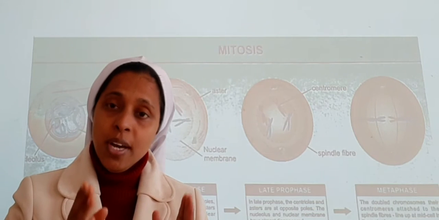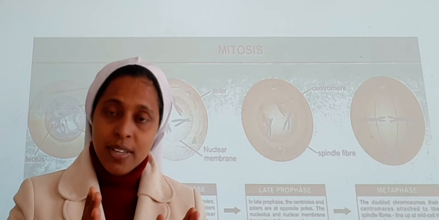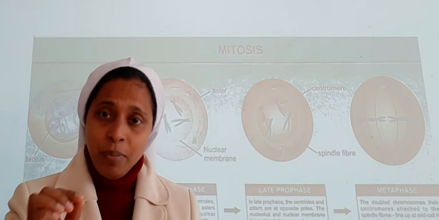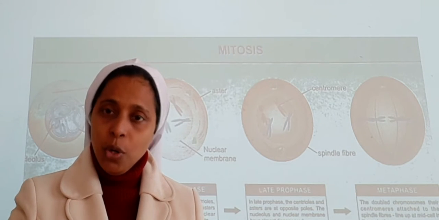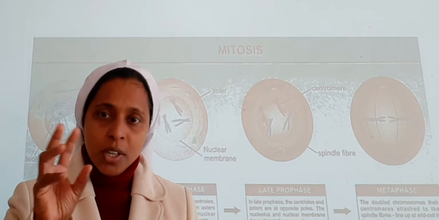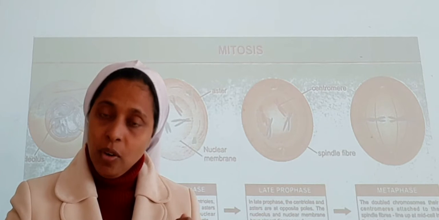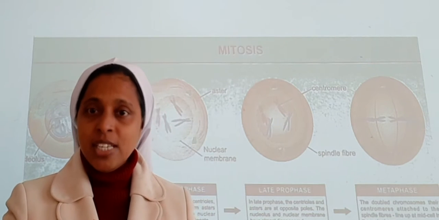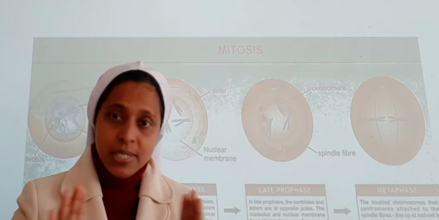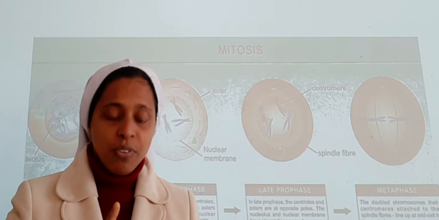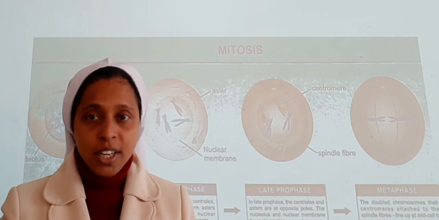So I have told you mitosis is otherwise known as the M phase, and it is termed the most dramatic period of the cell cycle. Now you might have a clear concept about this. During the early and late prophase stages, we are not able to see the endoplasmic reticulum, nucleolus or Golgi complex.